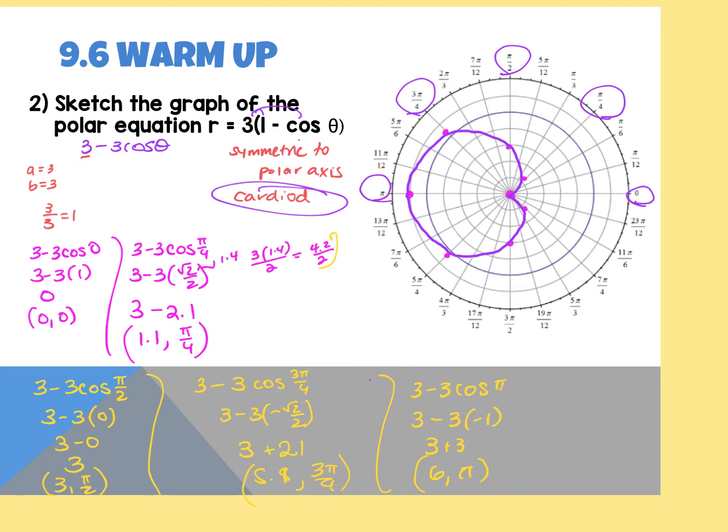If those over 4s were not enough information, then obviously I'd have to do the over 6 and the over 3. I would say for sure if it's an inner loop, you're going to need the 6 and the 3, because you need to find where the loop is. You need to find more points. Otherwise you're not going to get the loop. But for almost anything else, you could just go to the 4s.